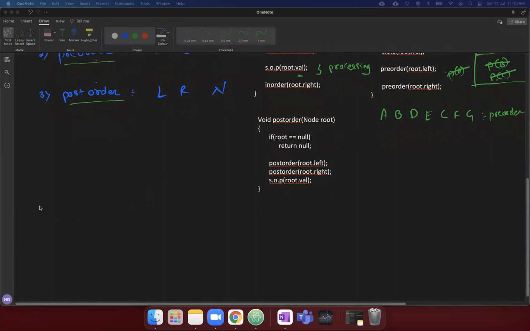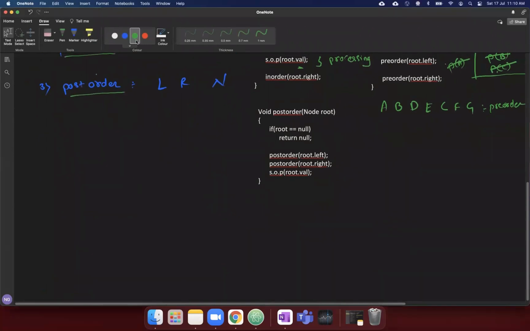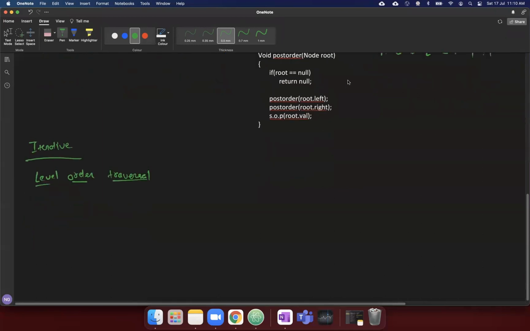Let's talk about another traversal which is iterative in nature. So, the iterative one uses a queue. Okay, iterative, that we call a level order traversal. Why we call it a level order traversal? Because it traverses the tree level by level. Okay, what that means is, suppose you have a tree like this.